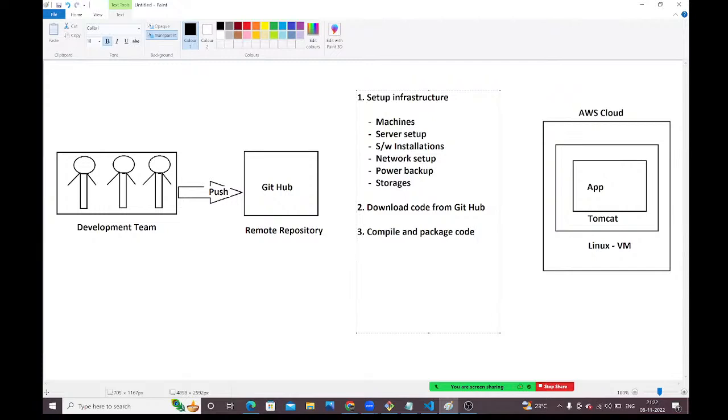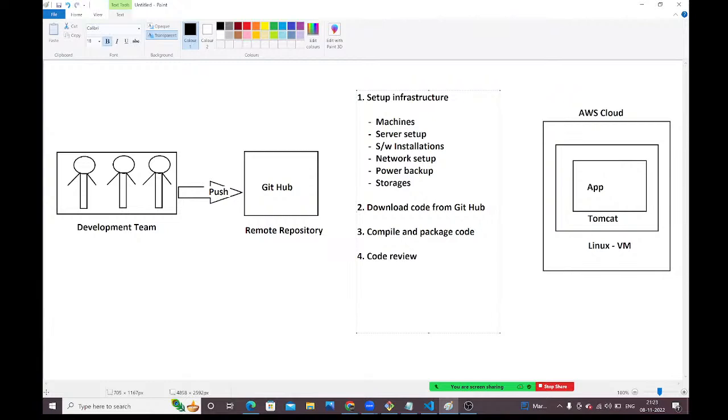Once this compilation and packaging is done, what is the next activity which we need to do, guys? Next, we need to do the code review. Code quality we need to check. How the developers have implemented the code. Are they following the coding standards or not? Have they written all the unit test cases or not? Are all unit test cases passed or failed? How many lines of code they have written and whether all the lines are covered or not. All those things we need to verify. That is called code review. Who will do this code review? That I will tell, guys.